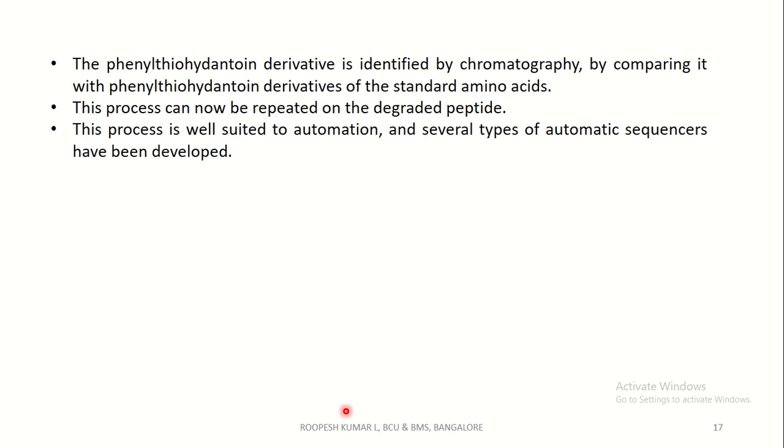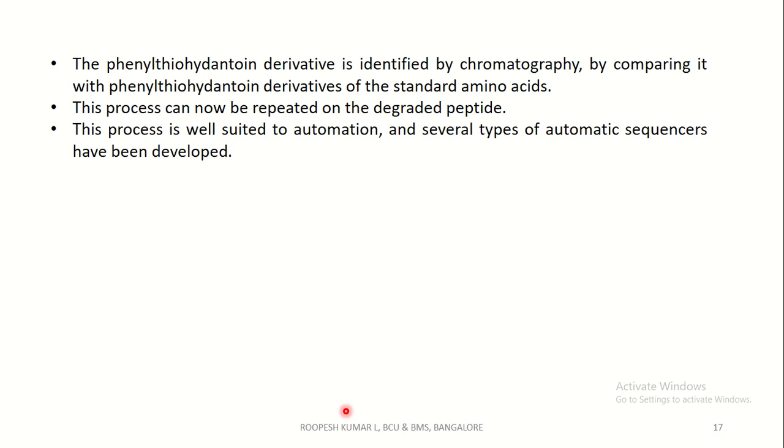This phenylthiohydantoin derivative is identified with chromatography, that is by using TLC as well as column chromatography, and it is also identified by comparing it with phenylthiohydantoin derivatives of the standard amino acids. This process can now be repeated on the degraded peptide. That is, the peptide which is produced as a byproduct can also be subjected to the Edman method. During hydrolysis, during acidification, the peptides are not destroyed in this reaction.